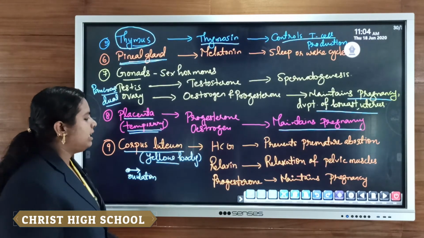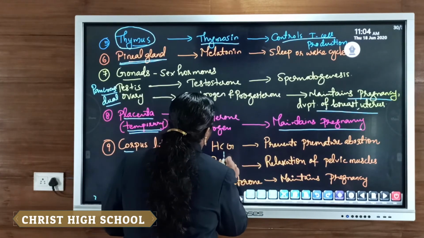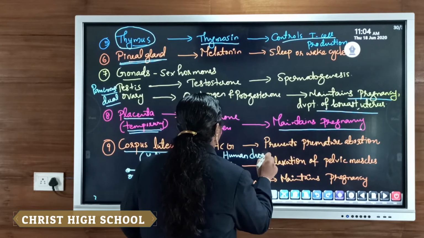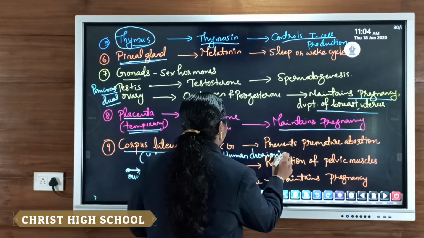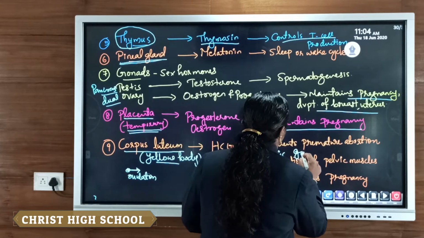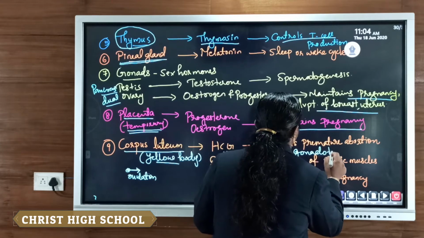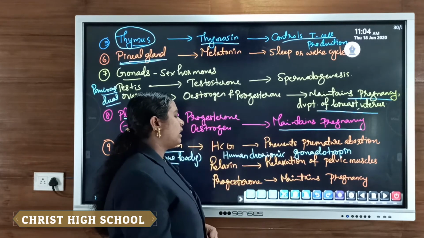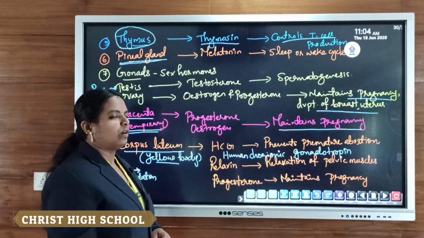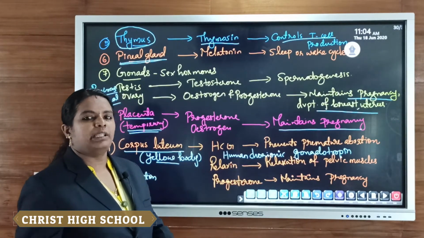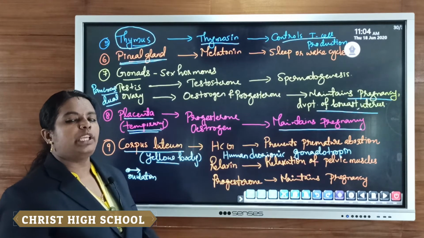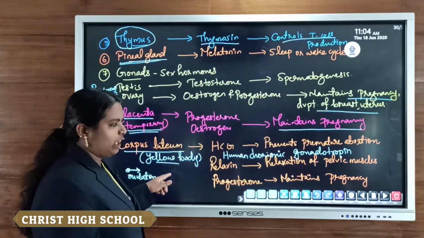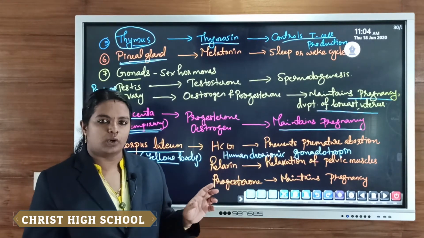So HCG, its full form is human chorionic gonadotropin. It is mainly secreted from the corpus luteum, the remaining part of that ruptured ovum.